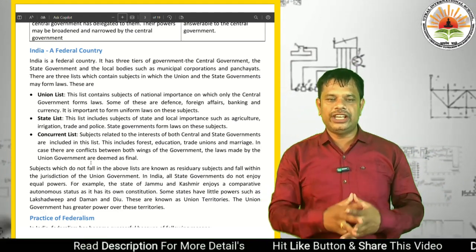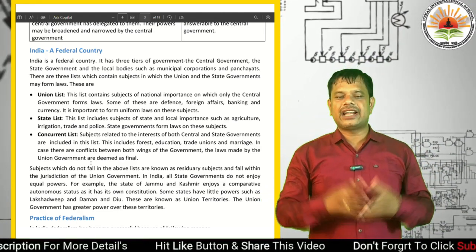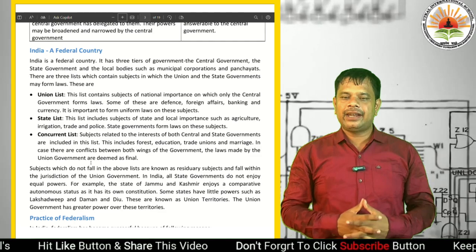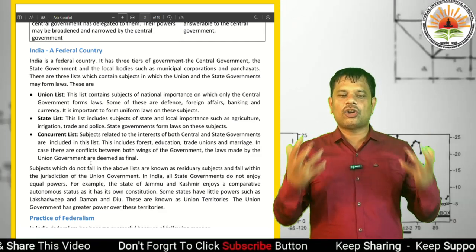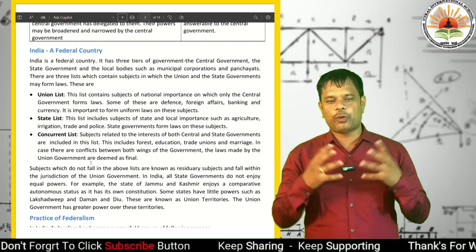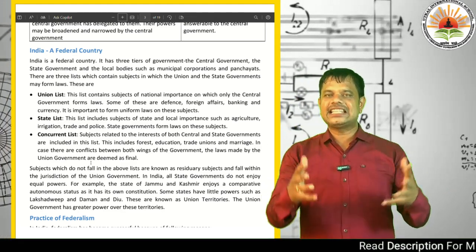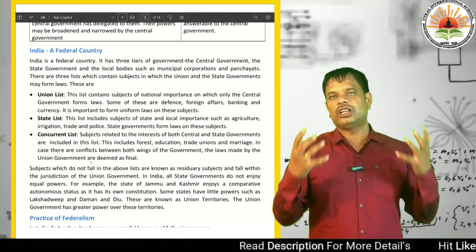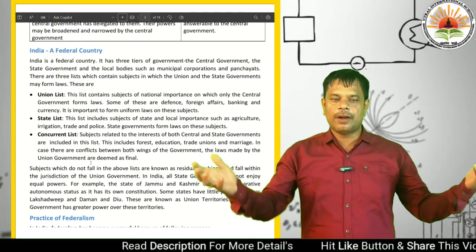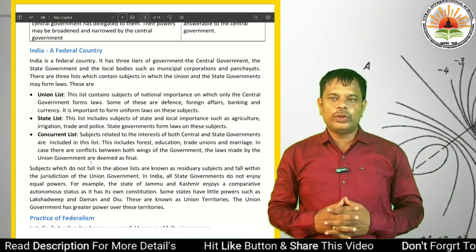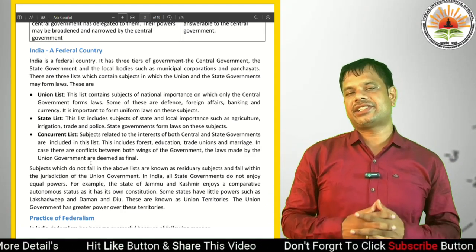Some of these are defense, foreign affairs, banking and currency. It is important to form uniform laws on these subjects, and these are under the jurisdiction of the union government. Then we go to the state list.